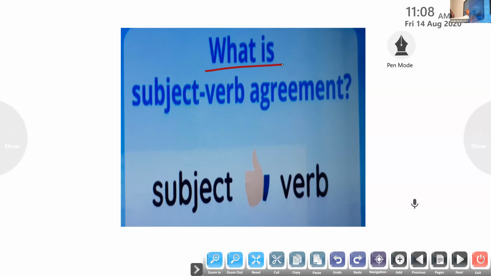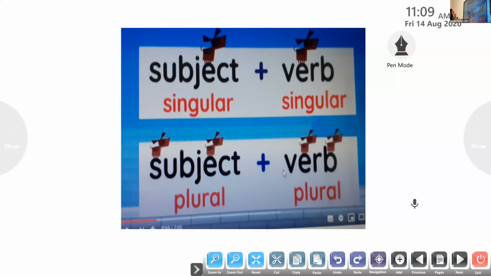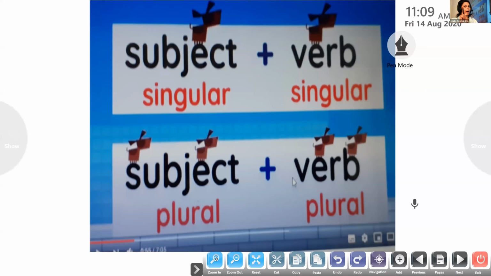So now I've already given an introduction regarding the topic. So what is subject-verb agreement? The subject and the verb have to agree with each other, have to shake hands with each other. Only then they can move or get along well with each other. Okay, children? It is so simple. That's why I've told you about the bowling and the batting, the two teams. Here, I've already showed you this.